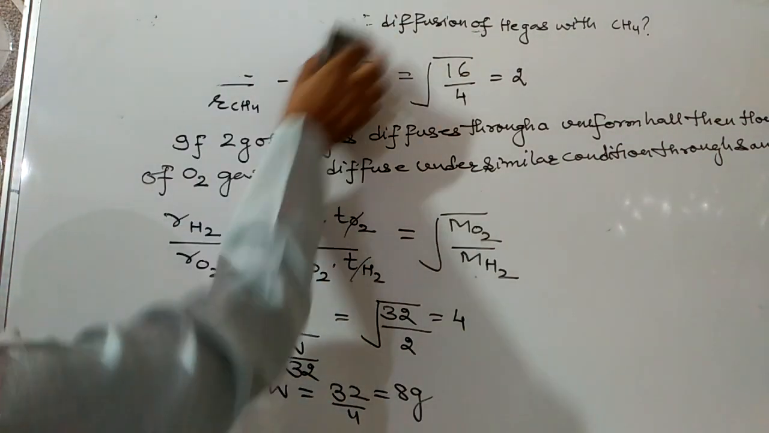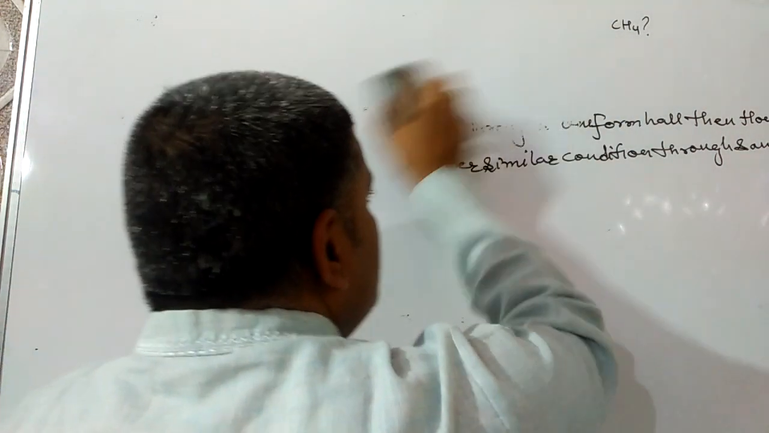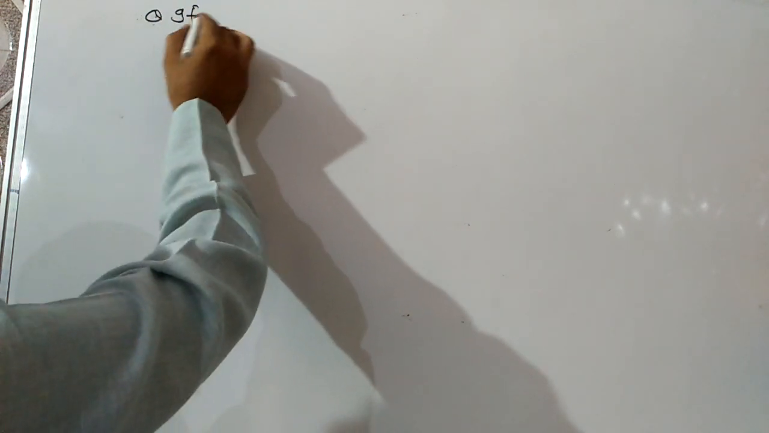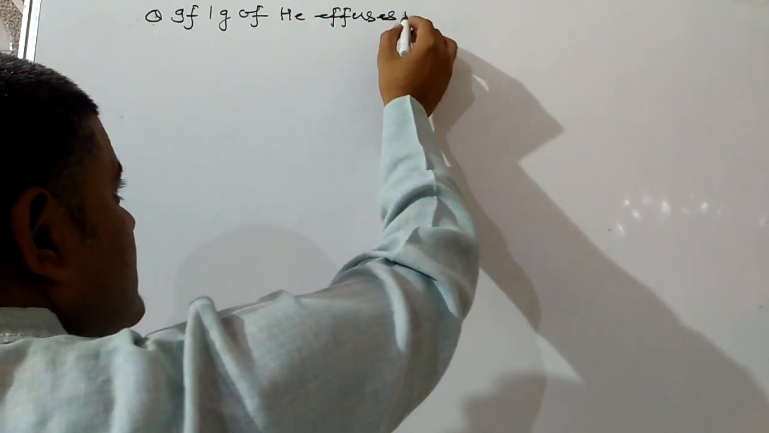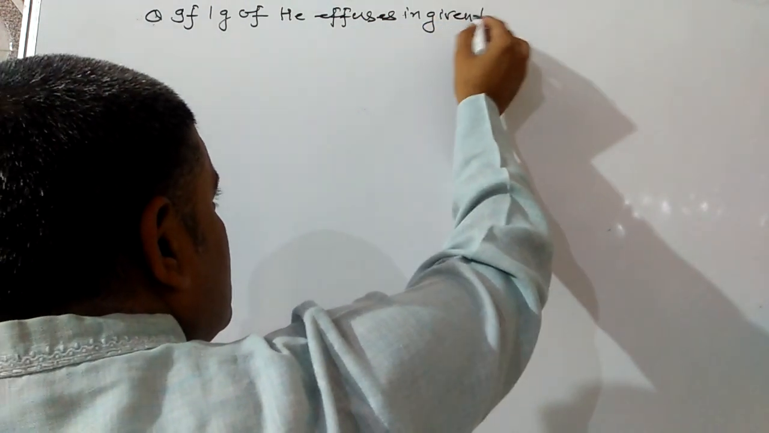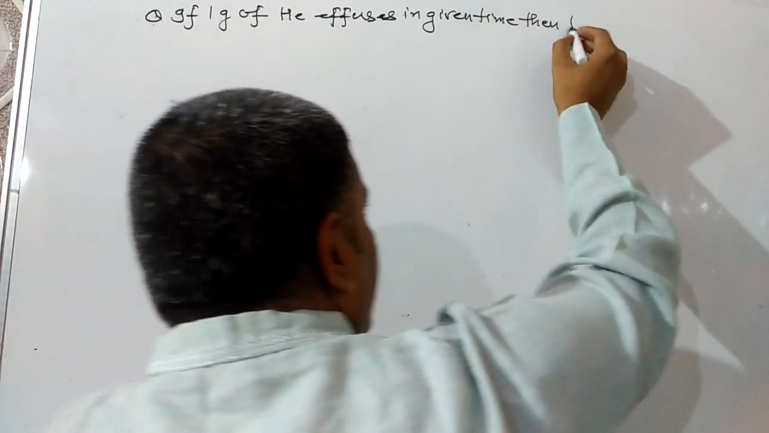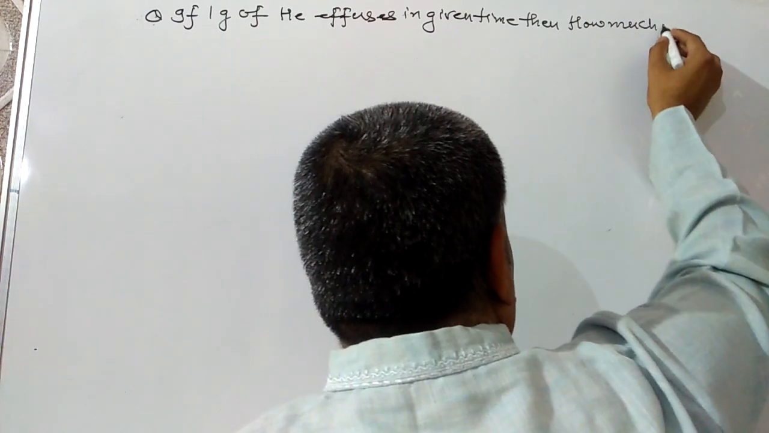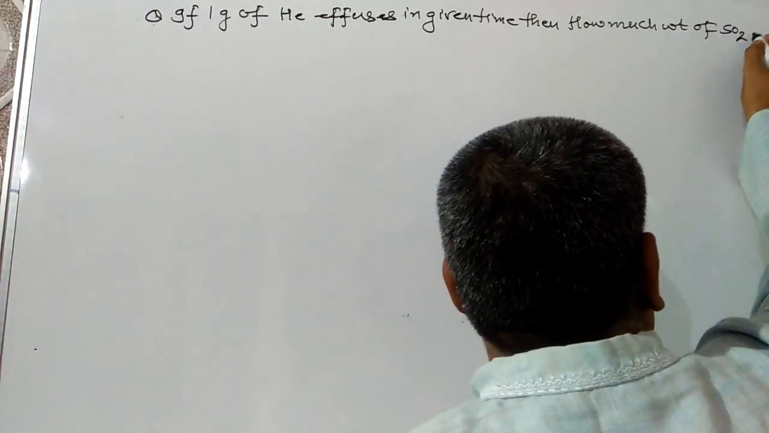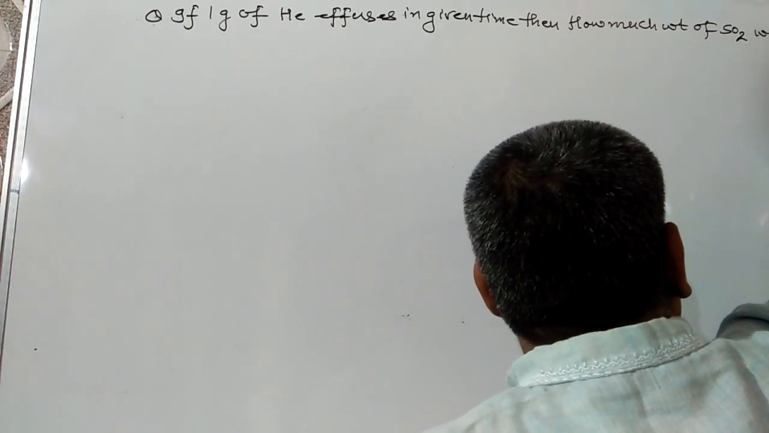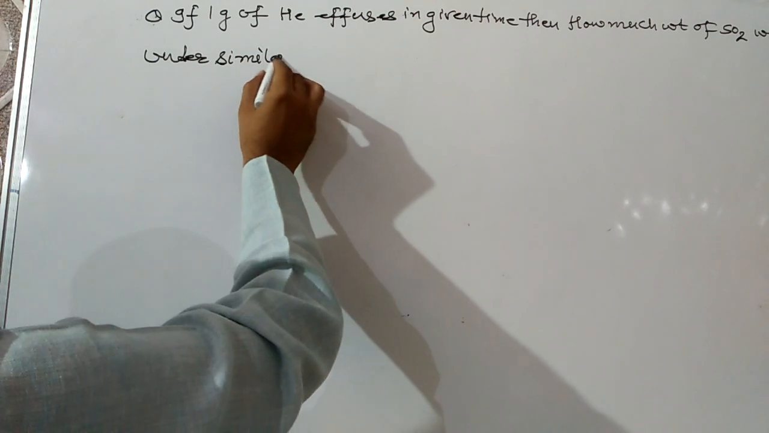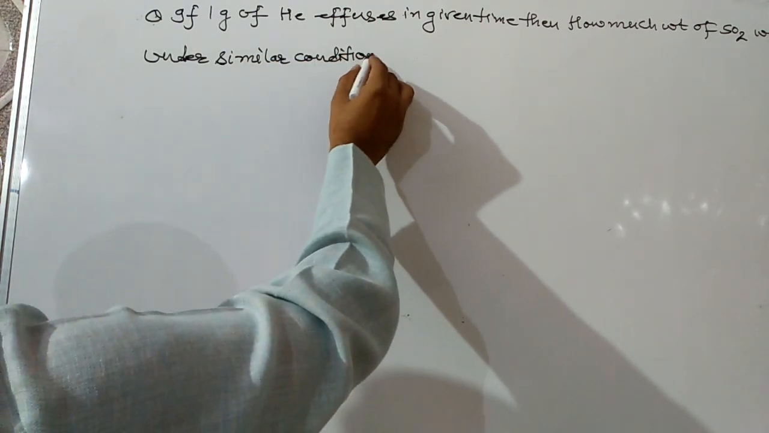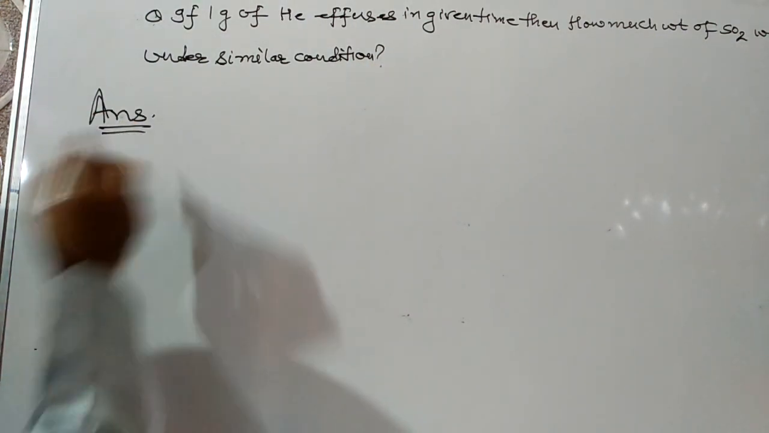Now next question I am taking. If 1 gram of helium diffuses in given time, then how much weight of sulfur dioxide will effuse under similar conditions? So here we can apply the same formula.